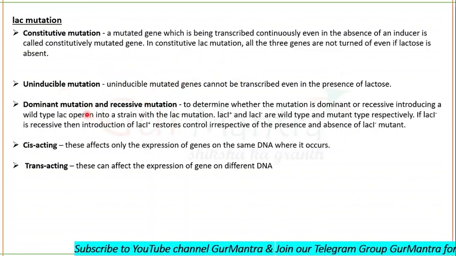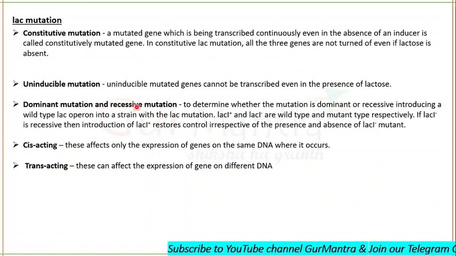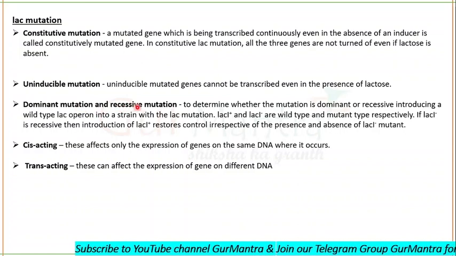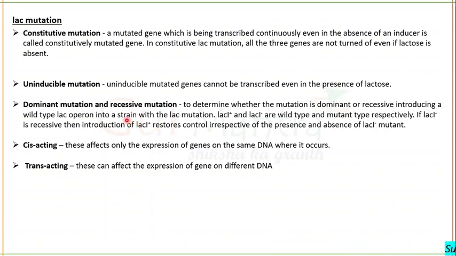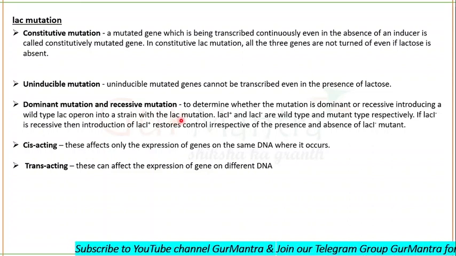We know that mutations can be dominant and recessive. This is a very basic thing. But how can we know whether a mutation is dominant or recessive? For this, we take, for example, a strain of Escherichia coli which has a mutated lac operon.